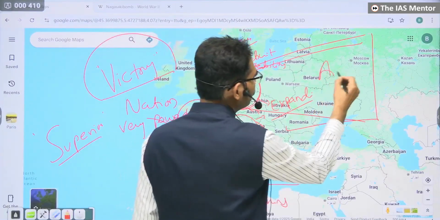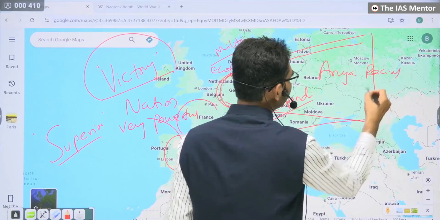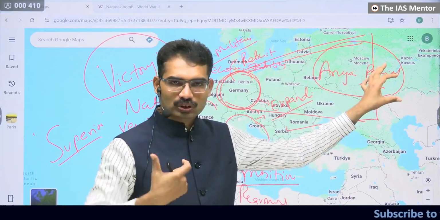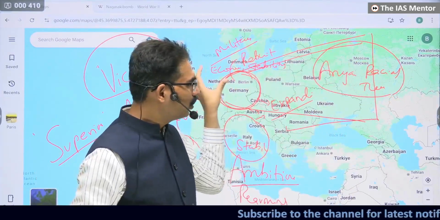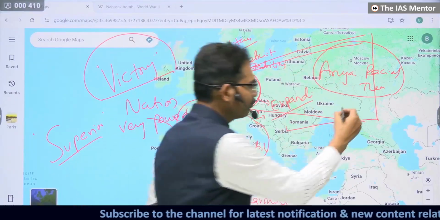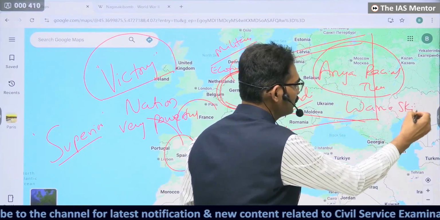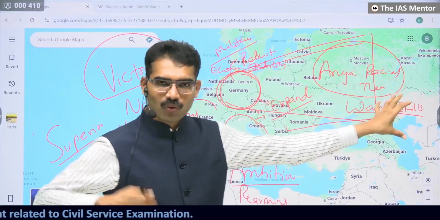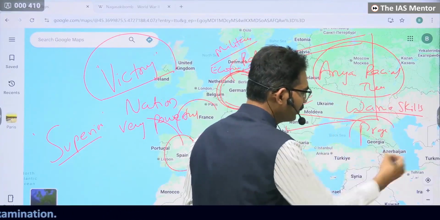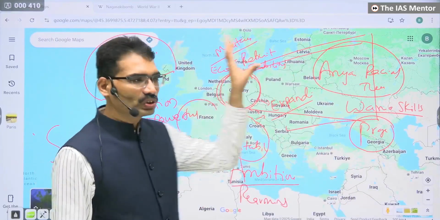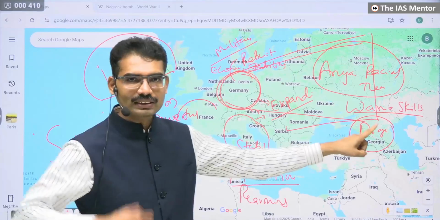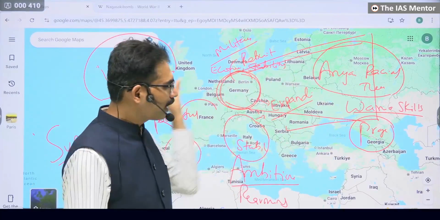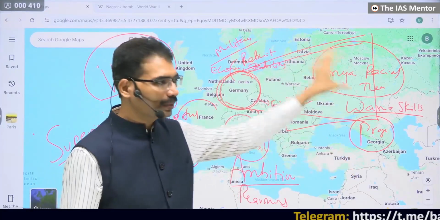And he even took the Aryan racial theory to mobilize the German military: that we Germans are Aryans, we are superior in race, in front of us no other people can survive because we have possessed great warrior skills since ancient times. Our German ancestors were very good in war, and war is progress. These kinds of theories emerged. If there is no war, there is no progress. If there is war, that is the symbol of progress. We Germans wanted to prove to humanity that we are nowhere inferior to anyone, and in fact we want to prove that we are superior to everyone.